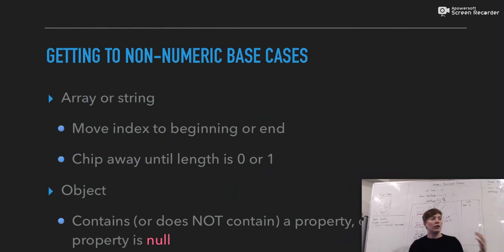How can I use these same principles to get to my base case? So for arrays or strings, you can still use numbers to accomplish this. You can move through the indices of an array. You could also chip away at the array length. You could always pass in a new array with fewer items in it. You could slice the array, slice out the items you've already dealt with, and pass in any items that are still remaining. Multiple ways of dealing with that.